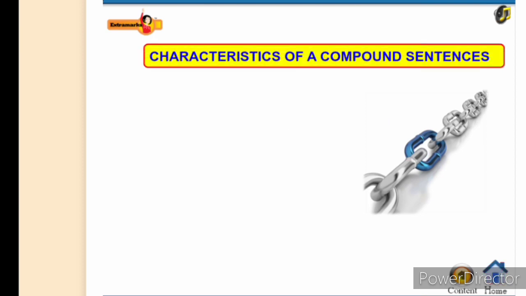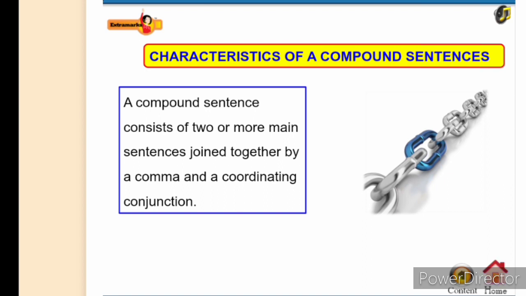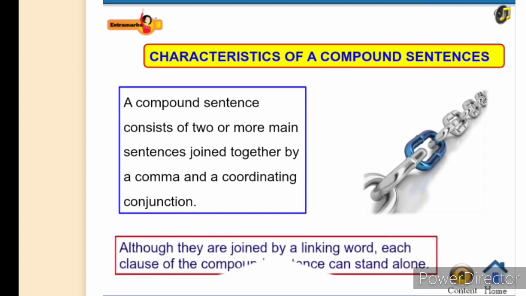Let us now look at the characteristics of compound sentences. A compound sentence consists of two or more main sentences joined together by a comma and a coordinating conjunction. Although they are joined by a linking word, each clause of the compound sentence can stand alone.